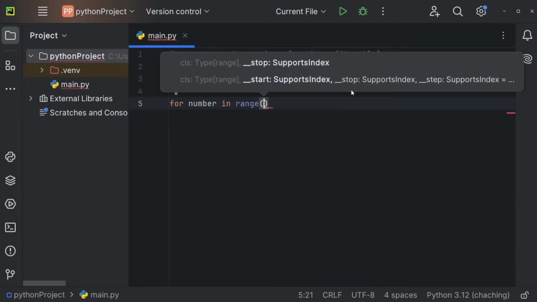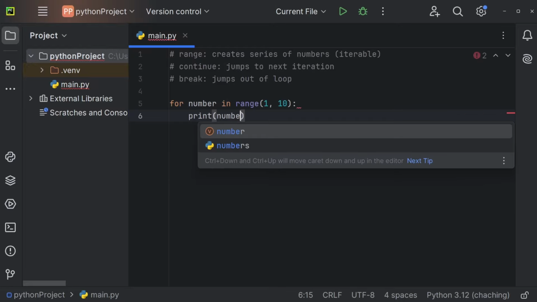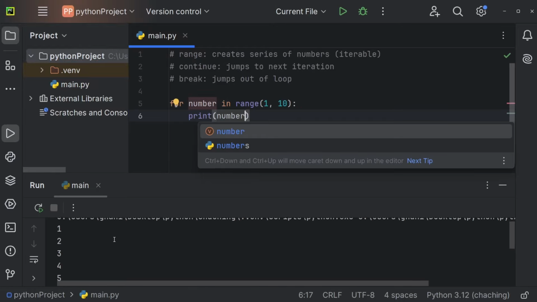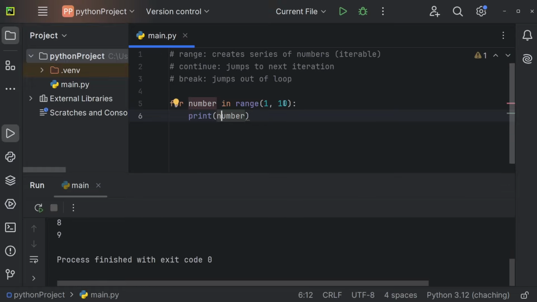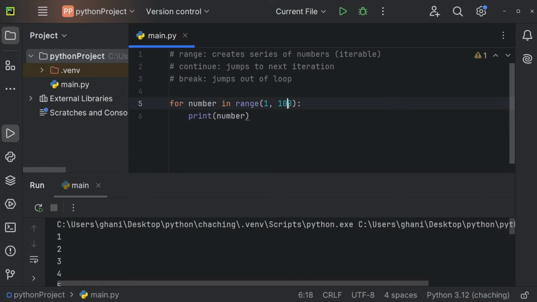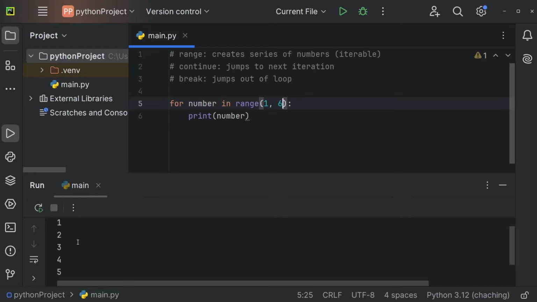We could, for example, say we want to go from index 1 to index 10. And now I'll just print out our number. Let's execute it, and you can see we're getting 1, 2, 3, 4, 5, 6, 7, 8, and 9. So we get all of those numbers excluding the last number, so excluding 10. I can also go up to 100, for example. And now we'll have all of the numbers from 1 to 100 to be precise. But now let's go from 1 to 5, for example. Or from 1 to 6, so we'll actually get the 5. And we have all of those numbers.